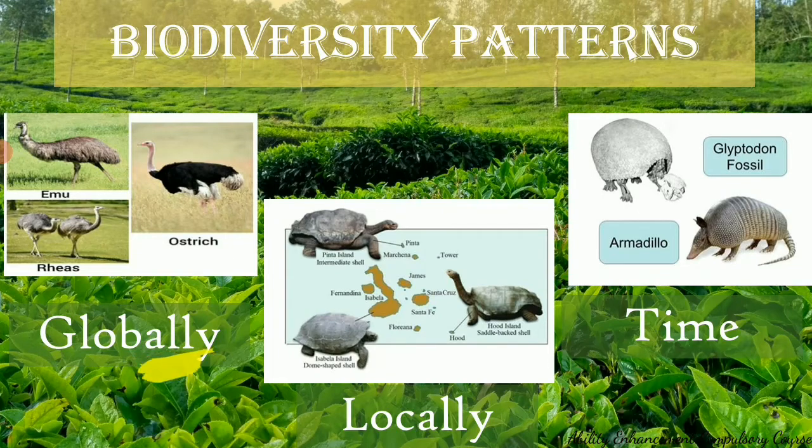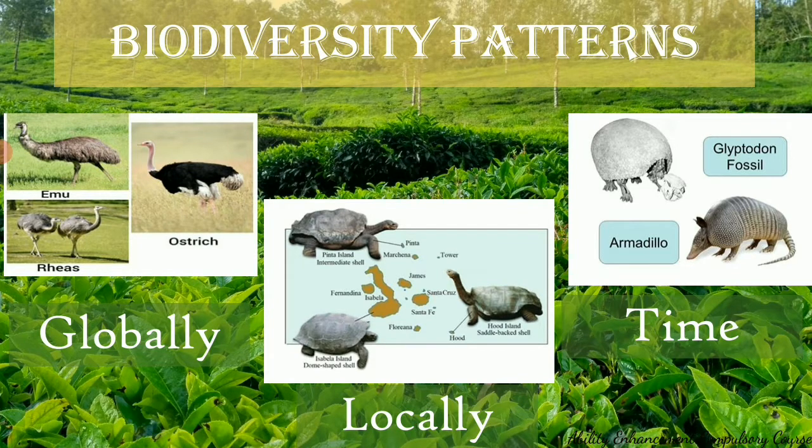Species vary globally, that is, they vary with the latitude and the altitude of a place, and the diversity is generally more at lower latitudes, that is near the equator. Globally, species which are living in similar ecosystems but in different geographical locations in different parts of the world are distantly related. They look similar, they act similar, but they are placed in different parts of the world.